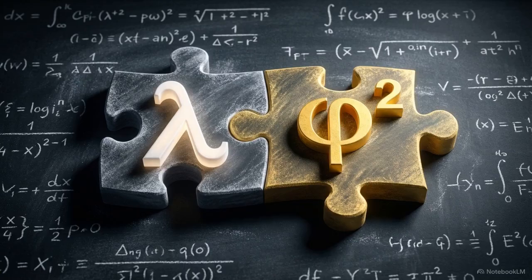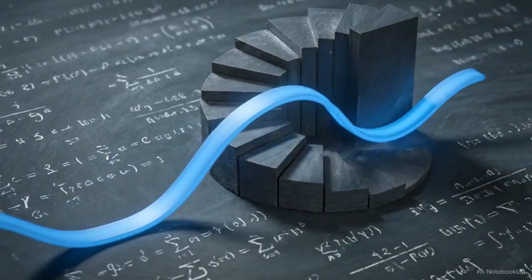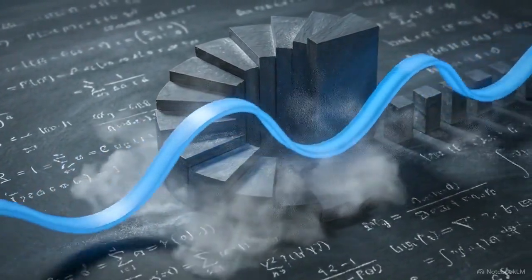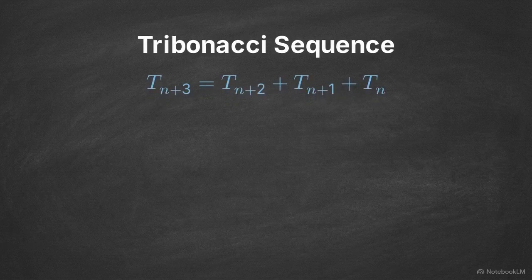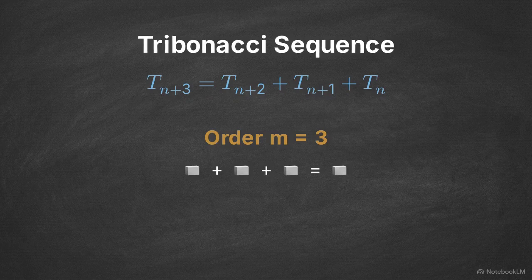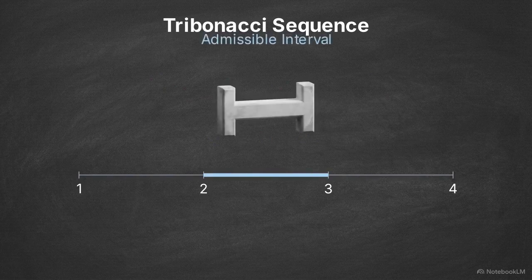Plugging phi into our inverse formula neatly reduces the algebra, yielding exactly lambda equals phi squared. The identity from the beginning is an inevitable consequence of the golden ratio natively residing inside the exact topological limits of order 2 probability. To test the strictness of this model, we apply it to the Tribonacci sequence. This relies on an order 3 recurrence, shifting our m value to 3. This shifted number line establishes the new admissible zone. The structural change strictly bounds all valid target divisors between the integers 2 and 3.